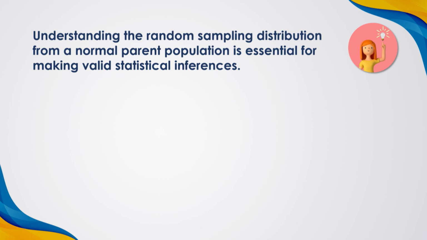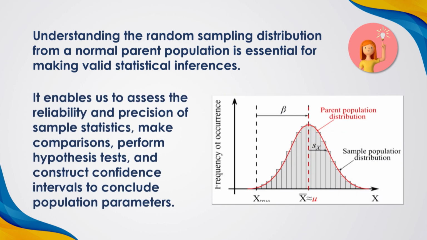Understanding the random sampling distribution from a normal parent population is very essential for making valid statistical inferences. It enables us to assess the reliability and precision of sample statistics, make comparisons, perform hypothesis tests, and construct confidence intervals to draw conclusions about population parameters. If you look at this figure, we have the sample distribution as well as the parent population distribution. These diagrams represent the sample distribution. This curve represents the parent population distribution.